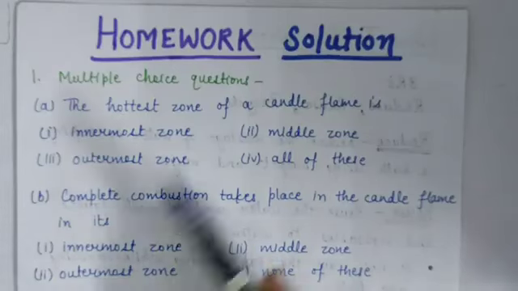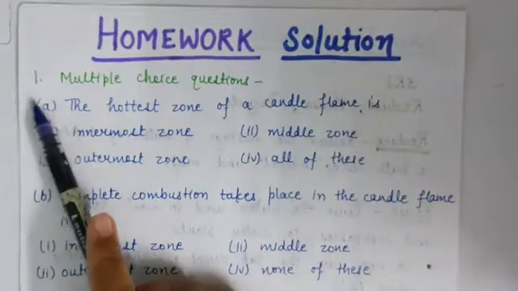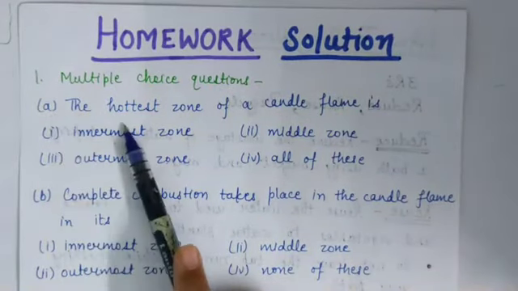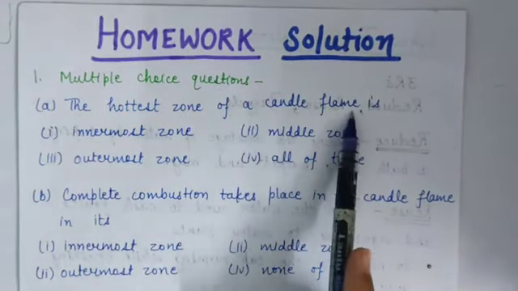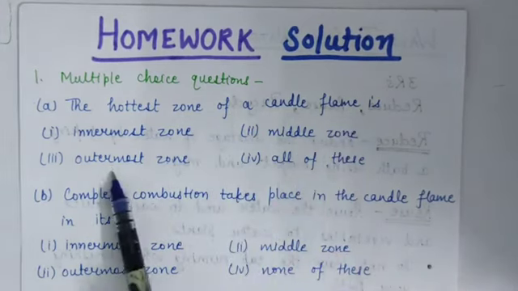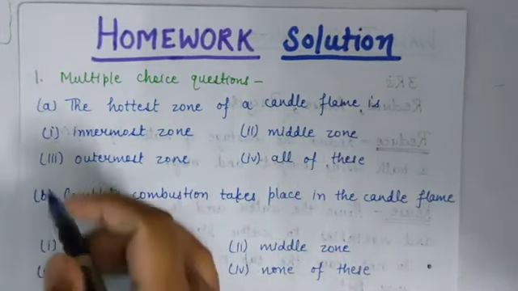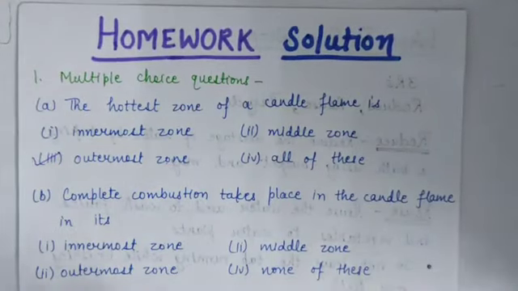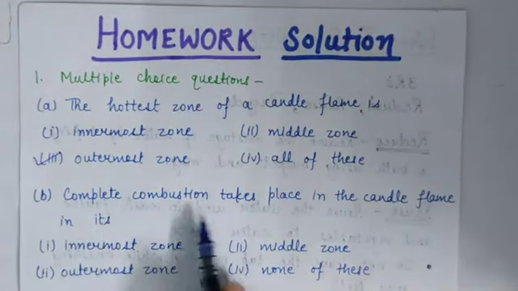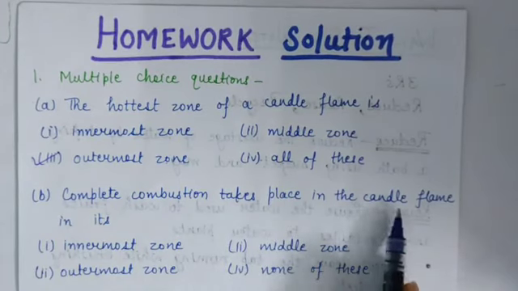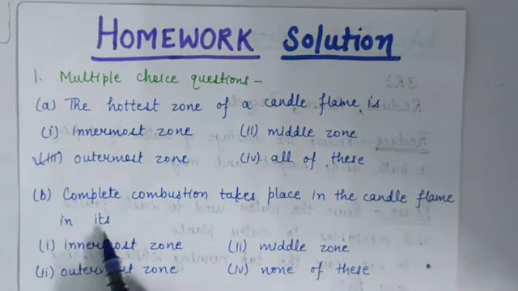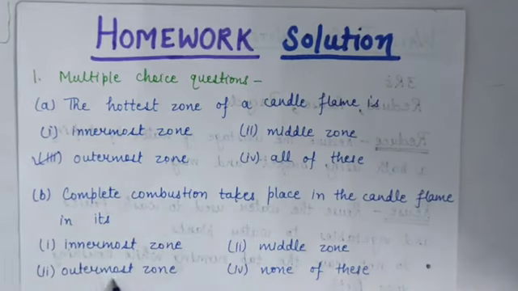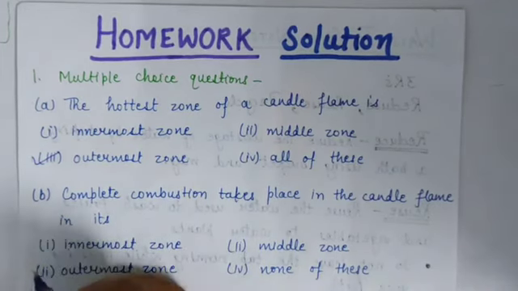We will discuss the homework solution of previous lecture. First question was multiple choice question. A part, the hottest zone of a candle flame. So answer is outermost zone. Outermost zone is the hottest zone of the candle flame. B part, complete combustion takes place in the candle flame in its. So complete combustion will take place in the outermost zone.